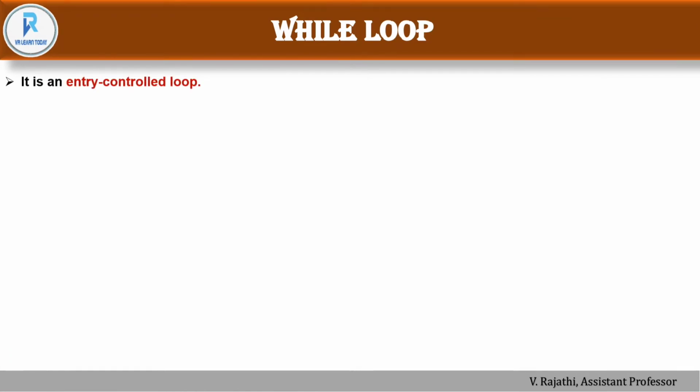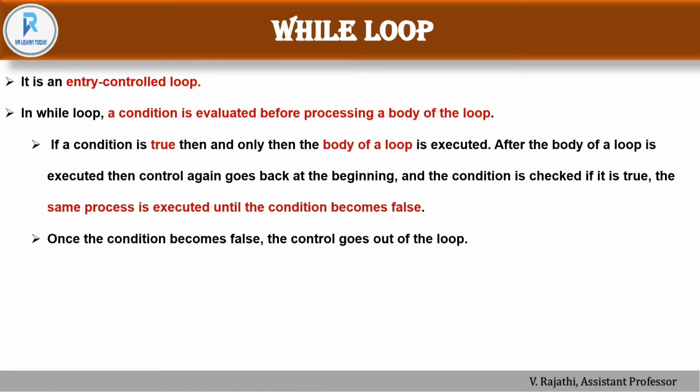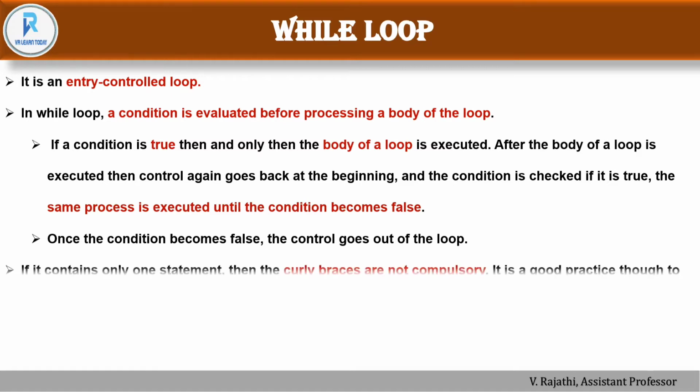So it is an entry controlled loop, and in a loop a condition is evaluated before processing the body of the loop. If the condition is true, then only the body of the loop will be executed, and after the body of the loop is executed, control again goes back to the beginning and the condition is checked. If the condition is true, the same process is executed again and again until the condition becomes false. Once the condition becomes false, the control goes out of the loop.